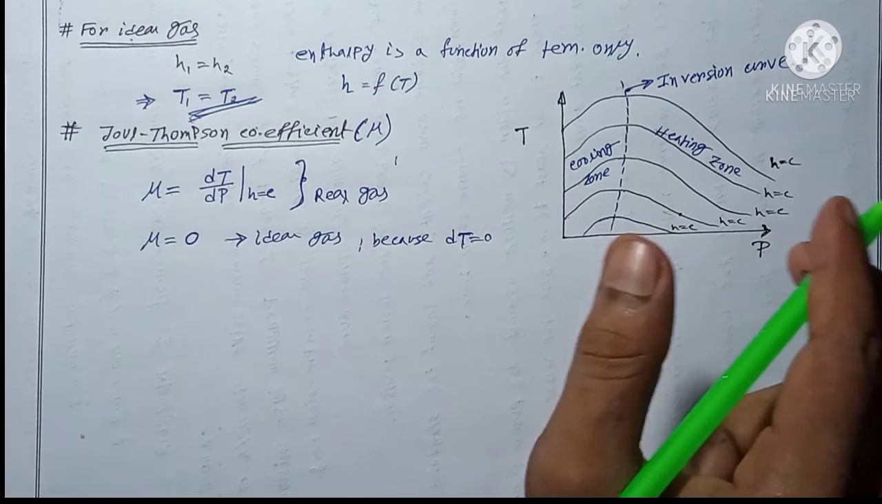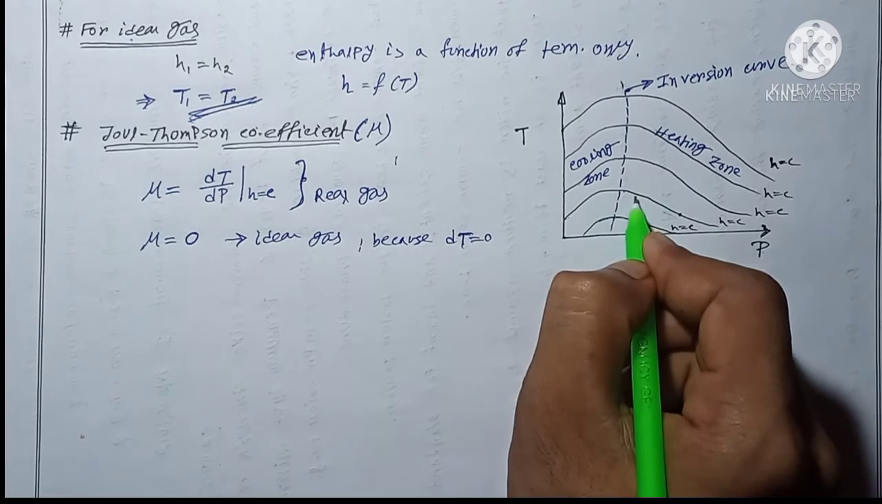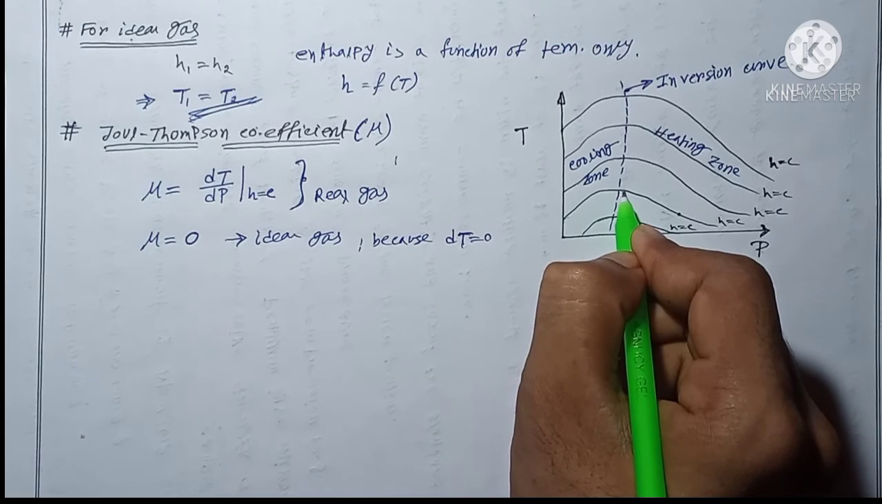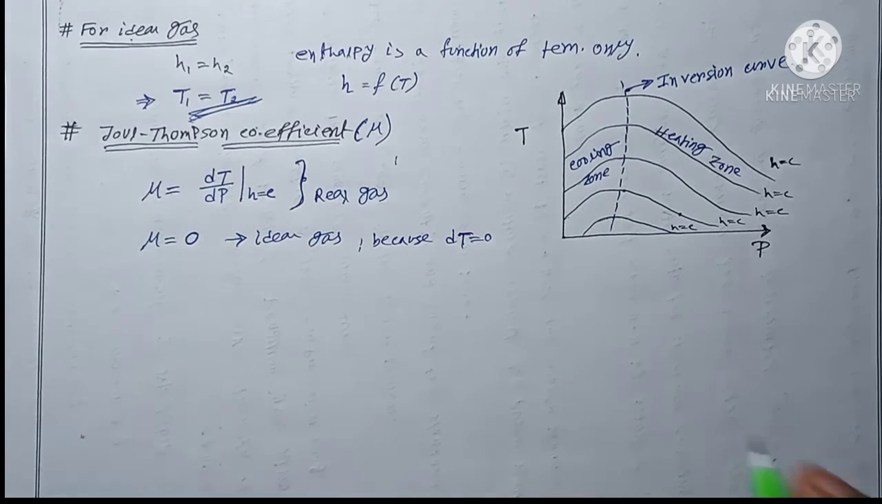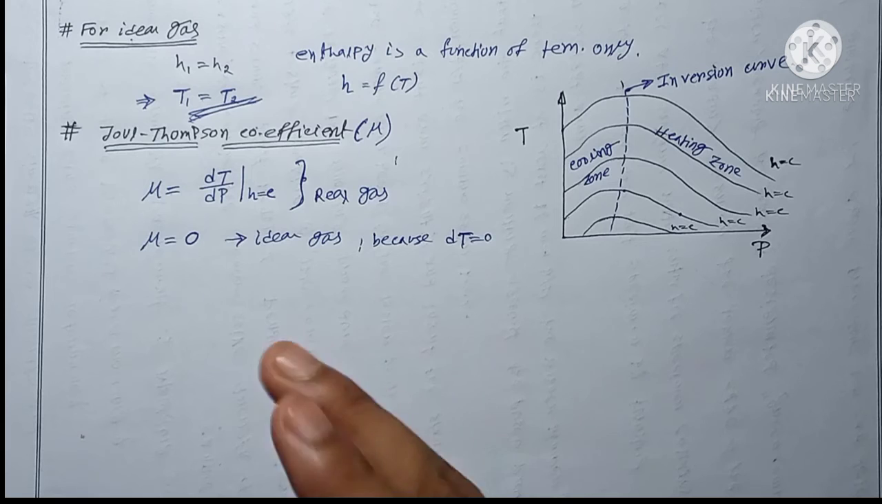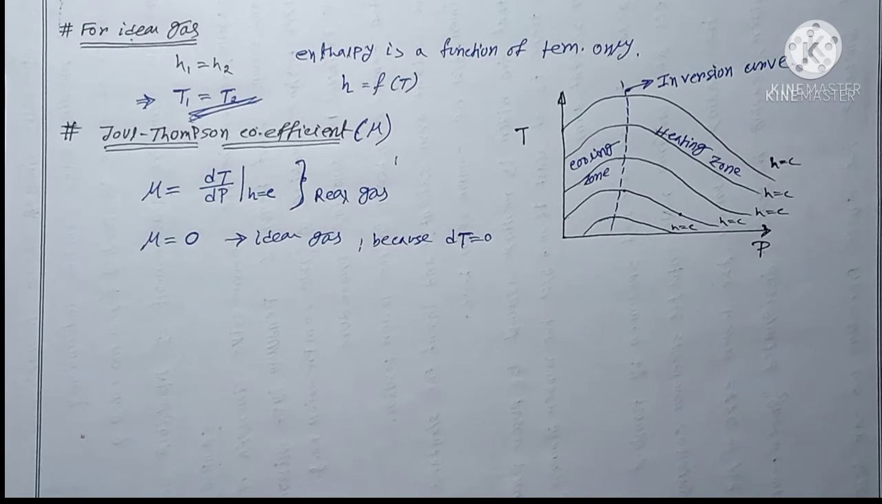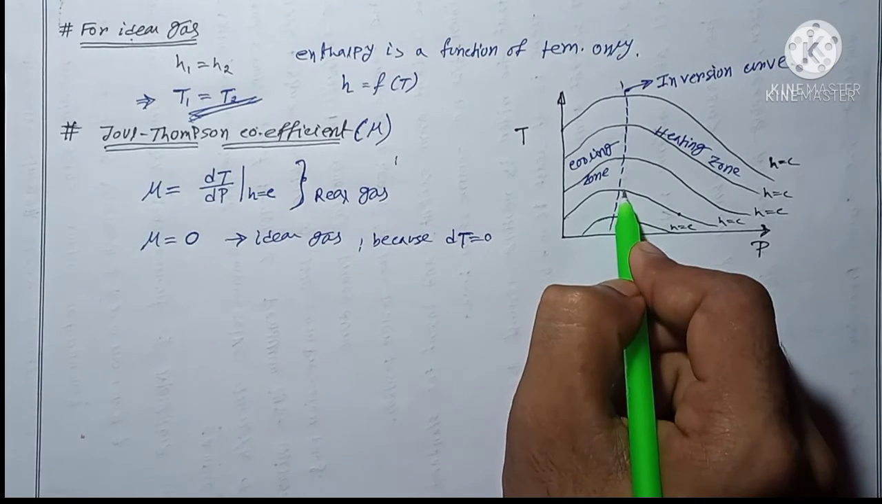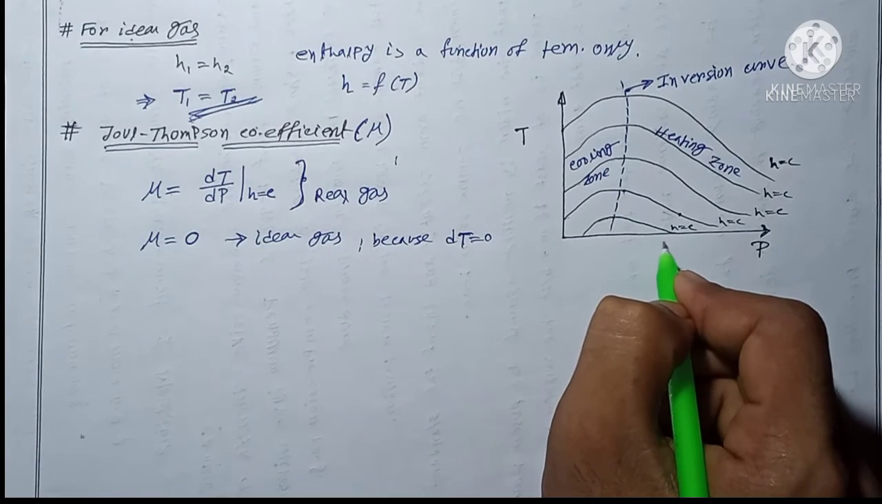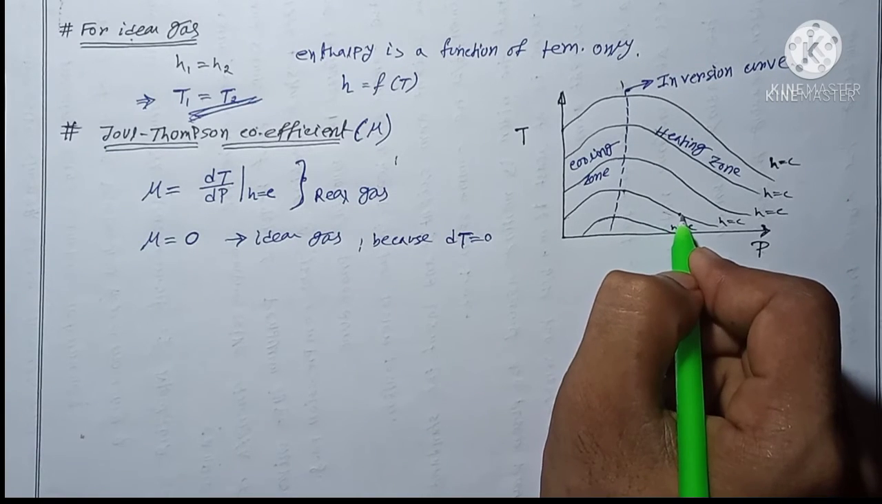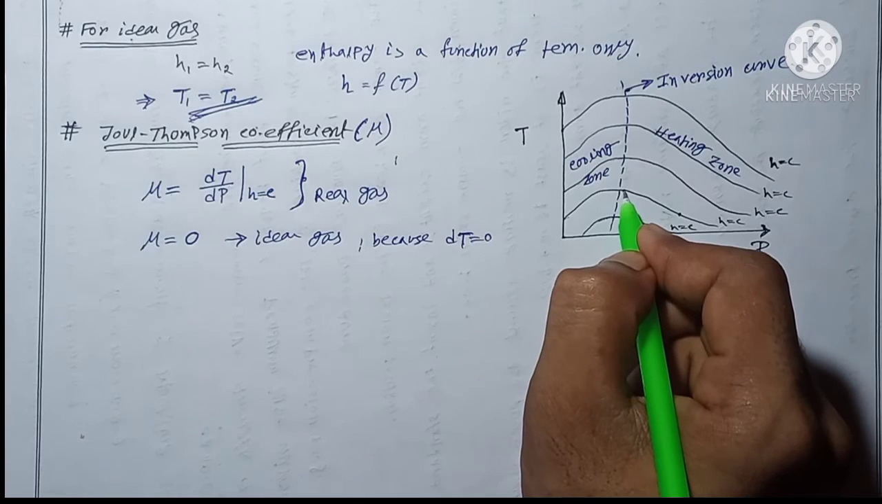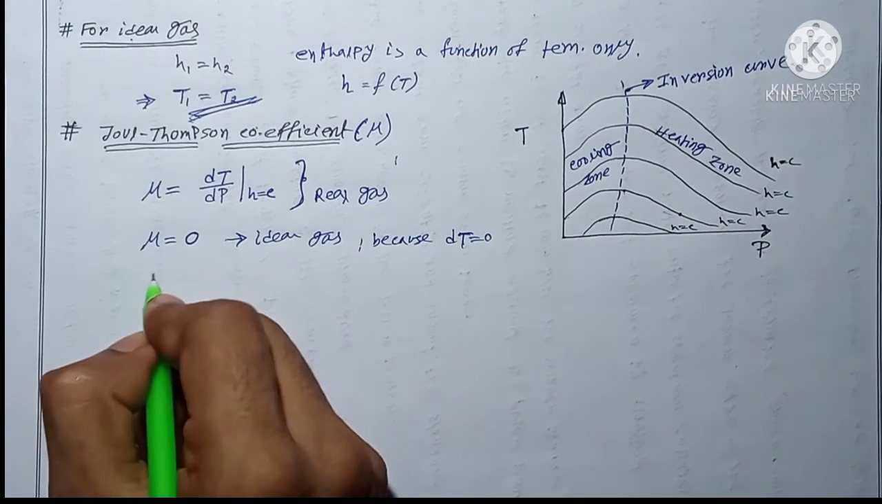Now pressure will always be reduced. So my state 2 will be somewhere here. Let me consider something here. There are two cases that may happen. What are the cases? If my state 2 is here, then with reduction in pressure the temperature is increasing. Am I right or wrong?